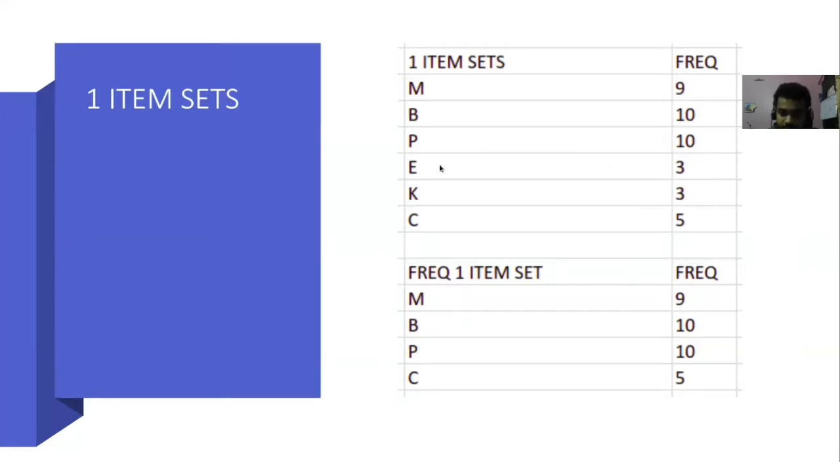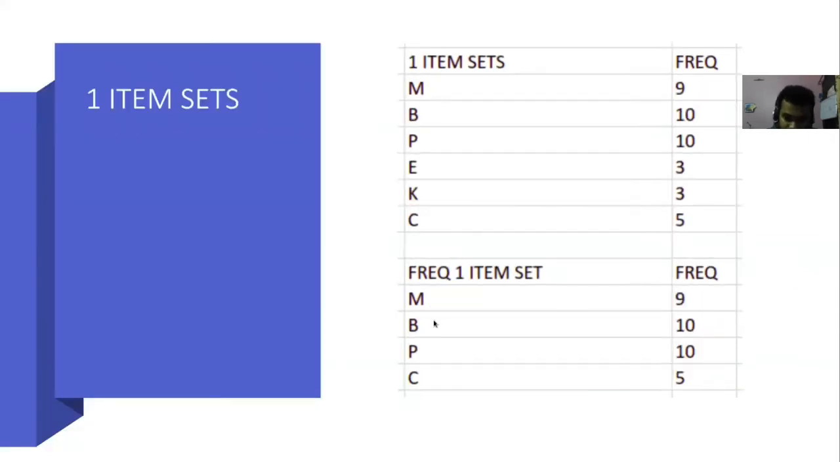Now E occurs 3 times and K occurs 3 times. So their support will be 3 by 12, which is 1 by 4, which is 25%. So E and K will have a support level of 25%. We discard those and filter the one item sets into the frequent one item sets, which are M, B, P, and C, which have a frequency of 9, 10, 10, and 5 respectively. They have a support level of more than the minimum support level of 30%.